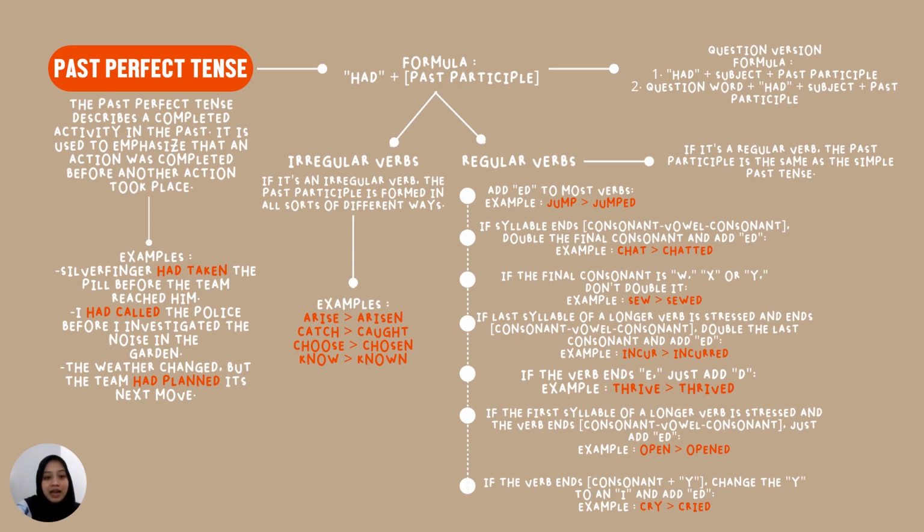Question word plus had plus subject plus past participle. For example, where had the team planned its next move before the weather changed? So here the sentence begins with the question word where, followed by had, the team as the subject, and planned as the past participle. Alright, that's all I can explain.